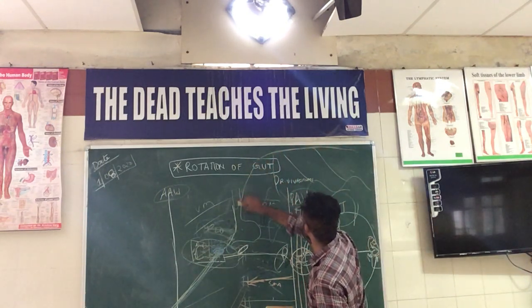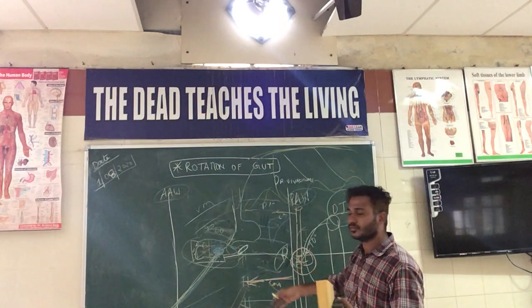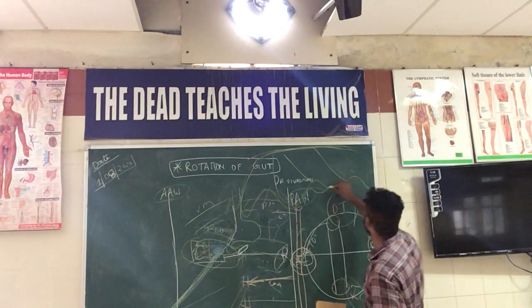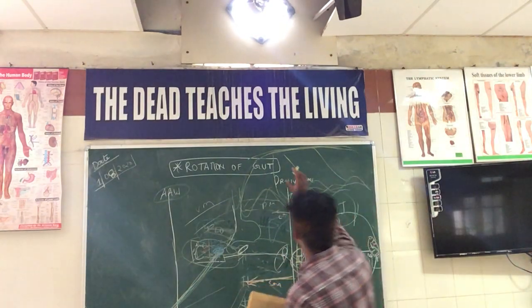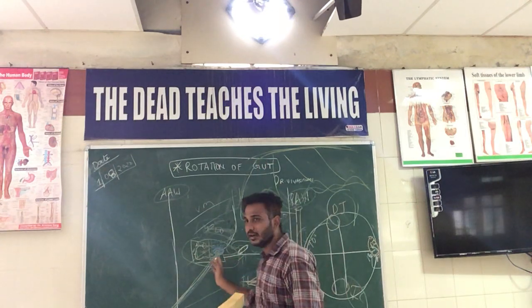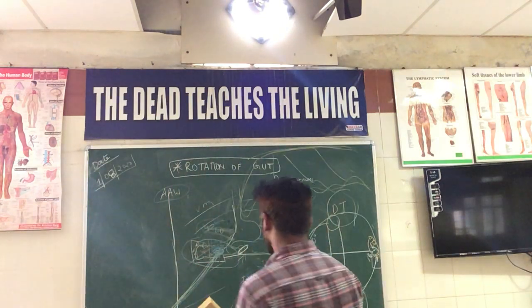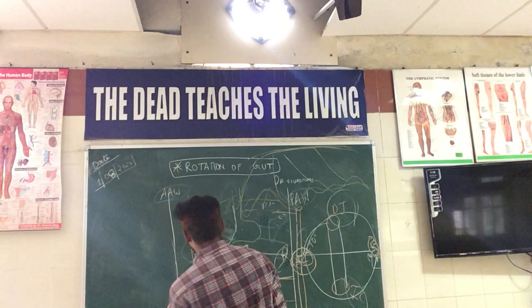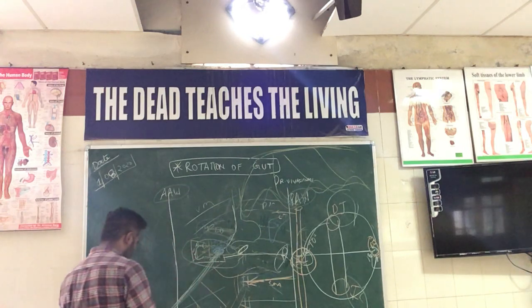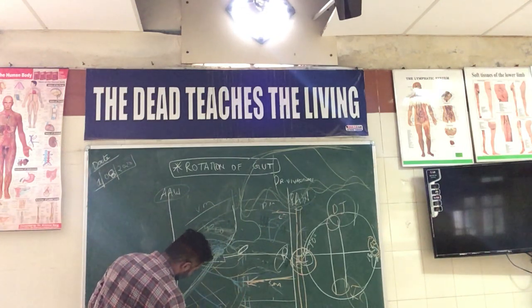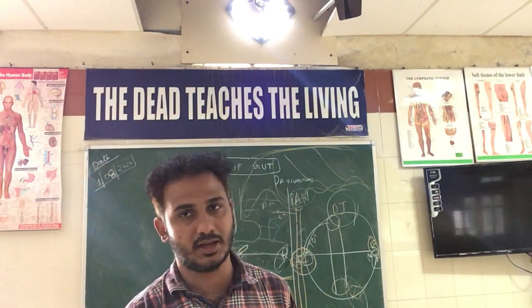Assuming this to be a bar and this to be the plication, in the same way the root of mesentery acts like a bar, and the curtain acts like the mesentery itself. It is actually a two-layered thing. These two layers overlap the superior mesenteric artery and the superior mesenteric vein, and thereby the artery and vein divide into several arterial branches as well as venous tributaries, and finally supply the jejunum as well as the ileum.